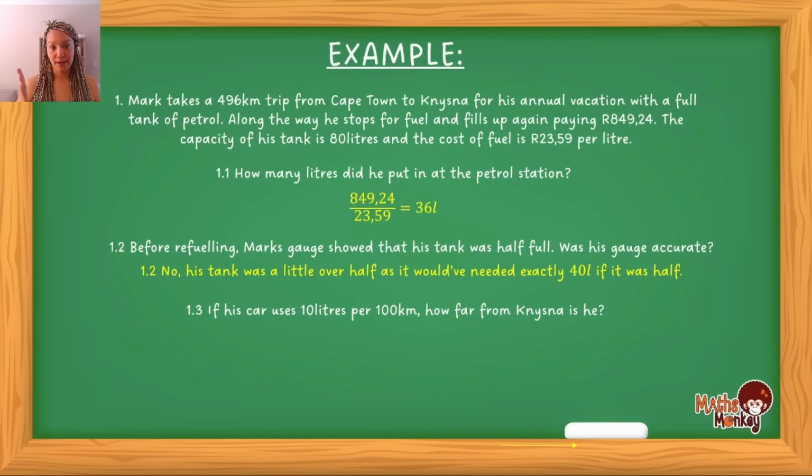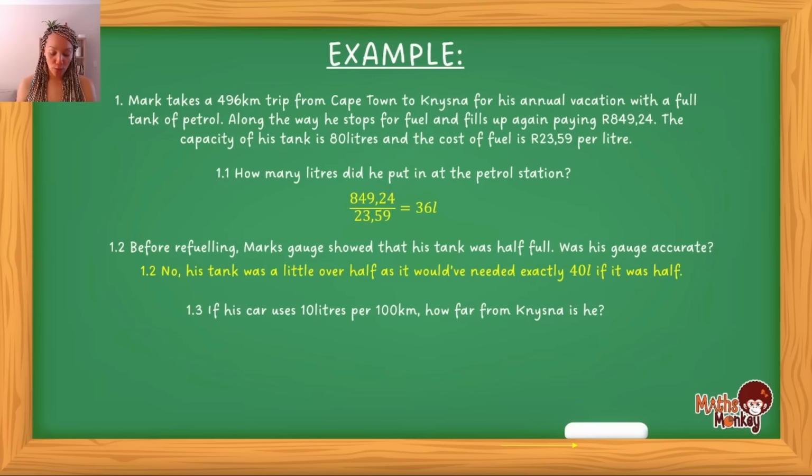If we think, right, he traveled 496 kilometers. When he left Cape Town, he had a full tank already. So he had 80 liters in his tank. Then when he filled up, so the question is actually asking, when he filled up, right, how far from Knysna was he? Okay, so in other words, do you agree with me that he left with a full tank? So he had all 80 liters in his tank, right?